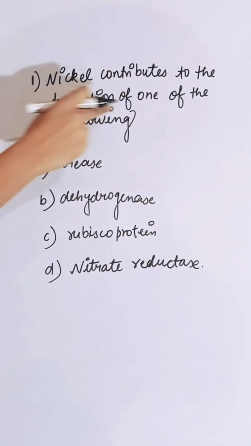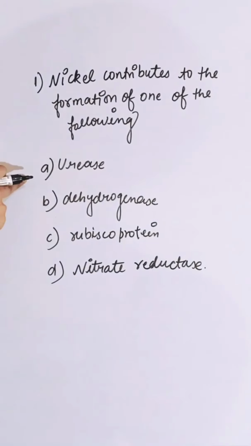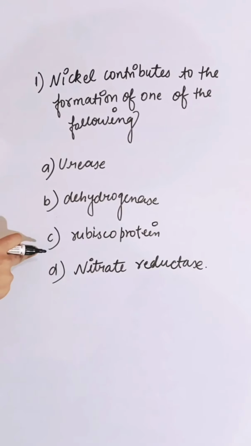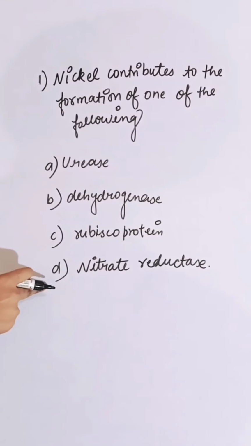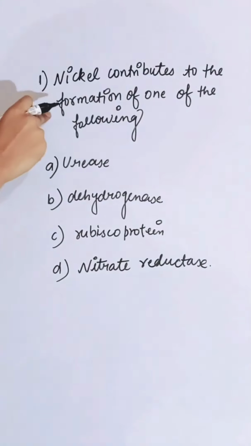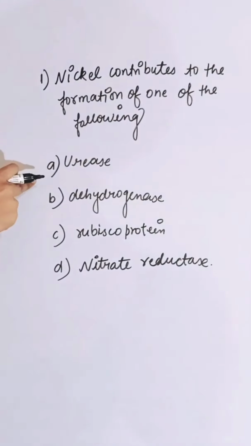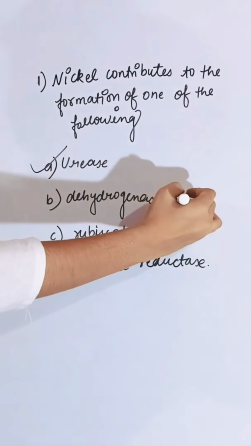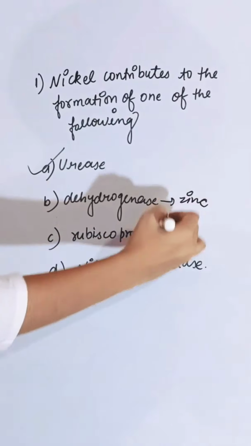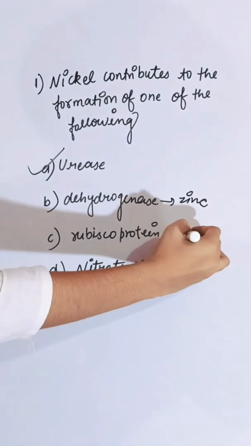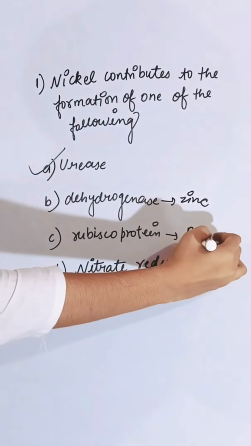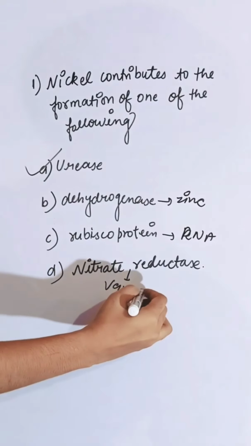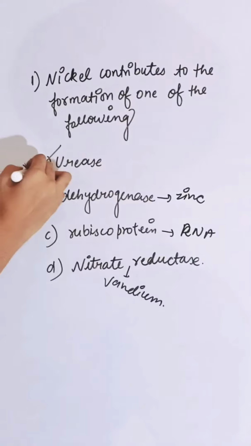Which element contributes to the formation of one of the following? First option, urease, second is dehydrogenase, third is Rubisco protein, and fourth is nitrate reductase. Nickel contributes to the formation of urease. Nickel helps in urease formation, and the dehydrogenase element is zinc, and Rubisco protein is from the RNA. Nitrate reductase is from the vanadium. So correct answer is A.